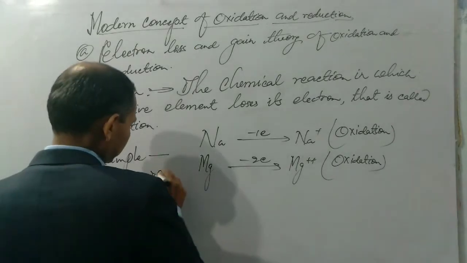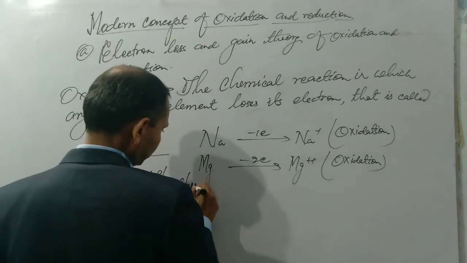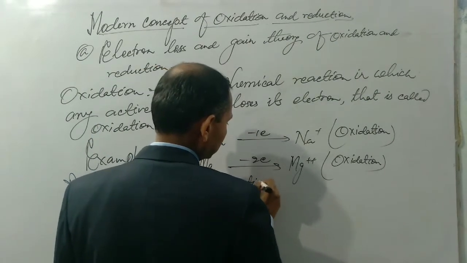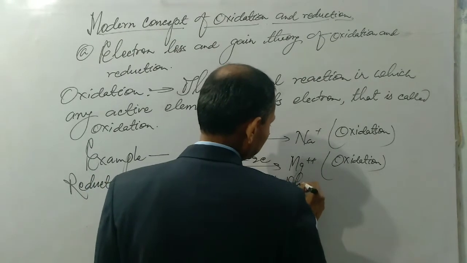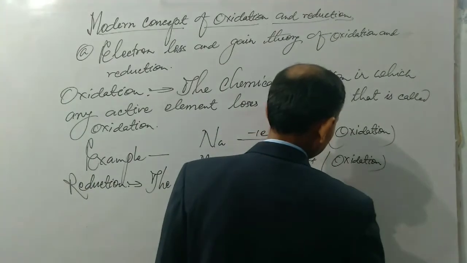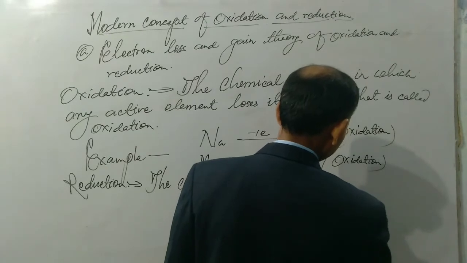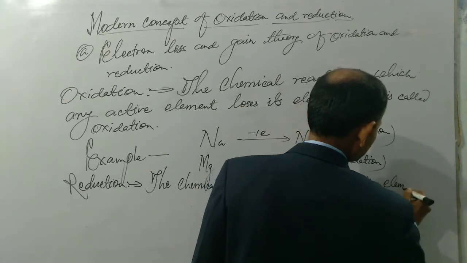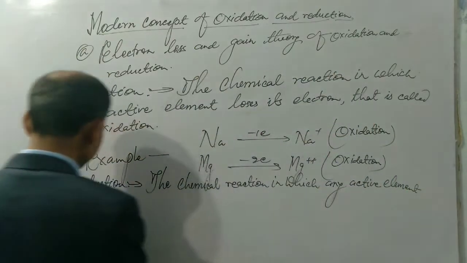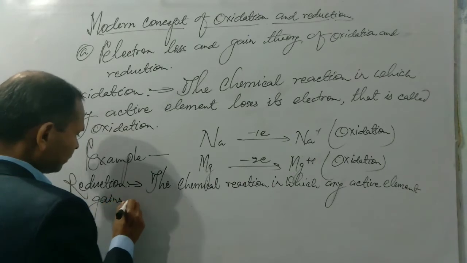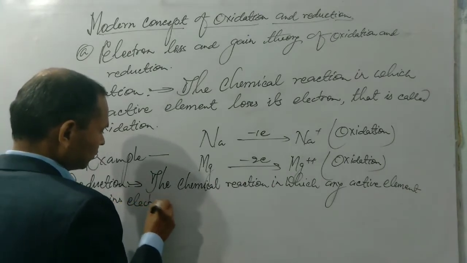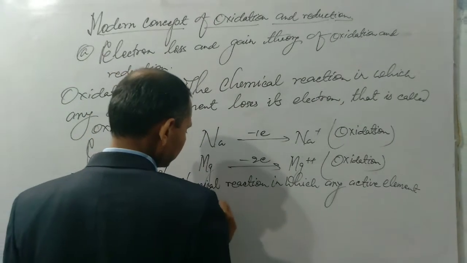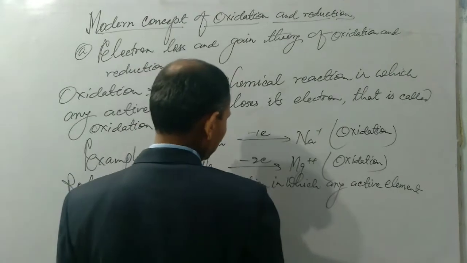Reduction: the chemical reaction in which any active element gains electron, that is called reduction.